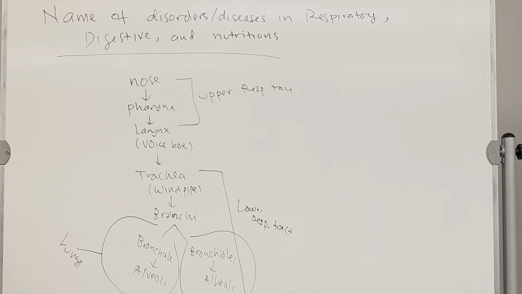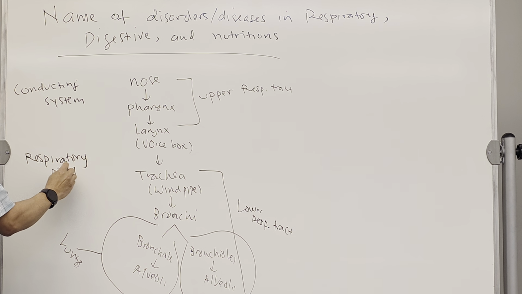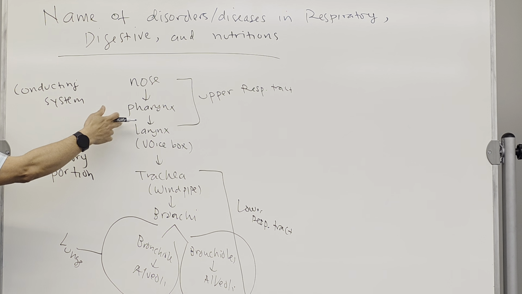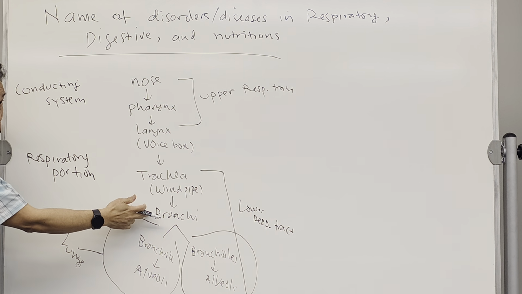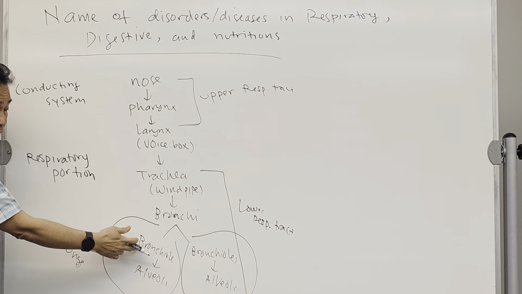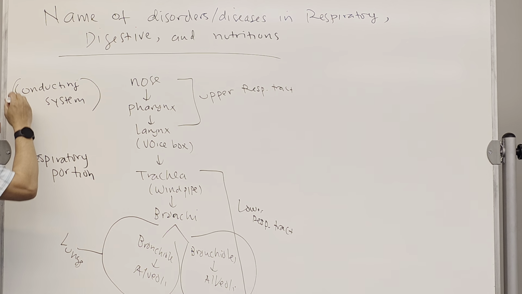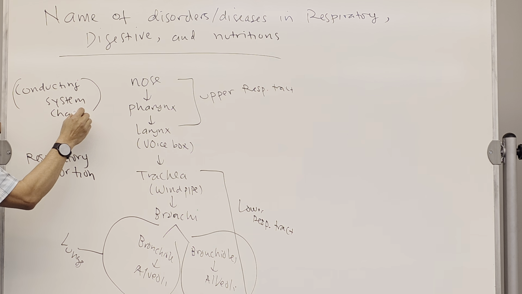Now also, make sure you know the place for respiration itself, because there are two portions here: the conducting system and the respiratory portion of this respiratory system. All of this, from the nose, pharynx, larynx, trachea, bronchi, and mostly the bronchioles, are the conducting system, because this is just a channel.